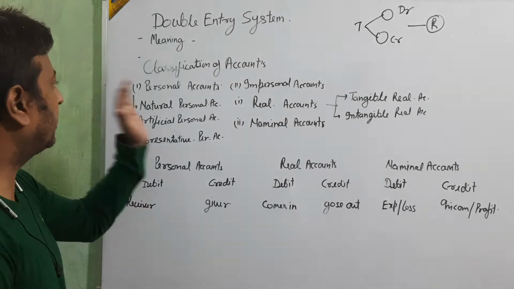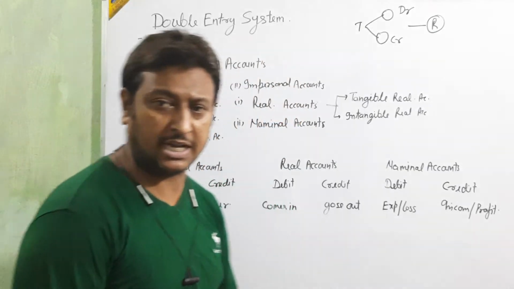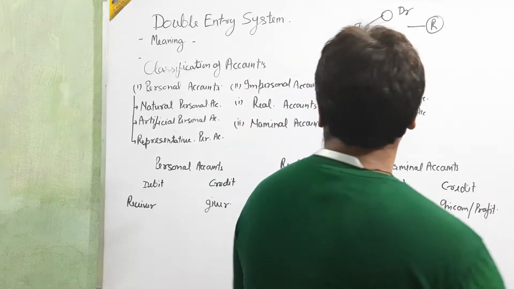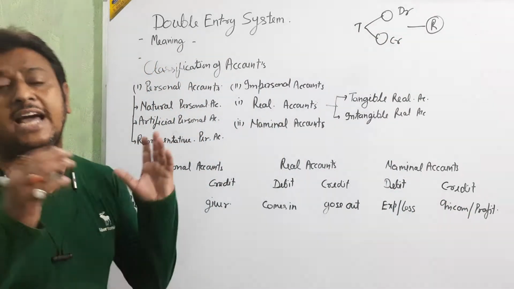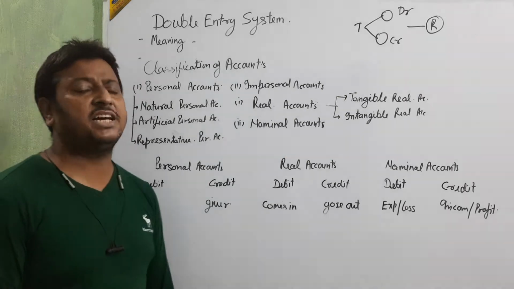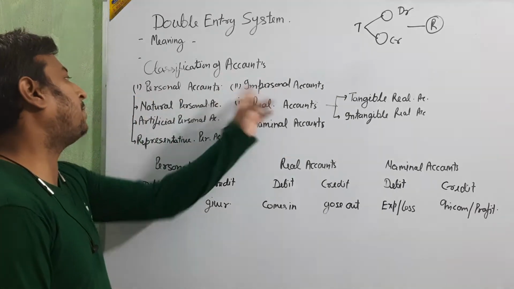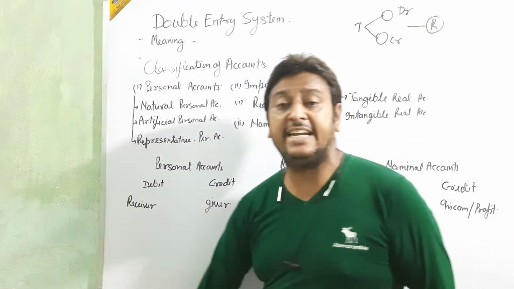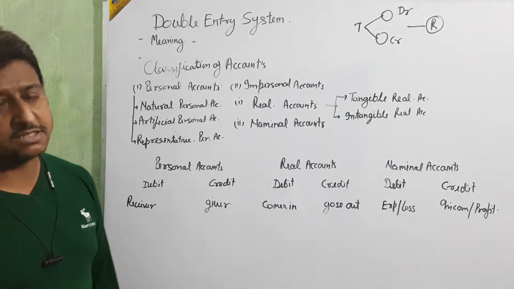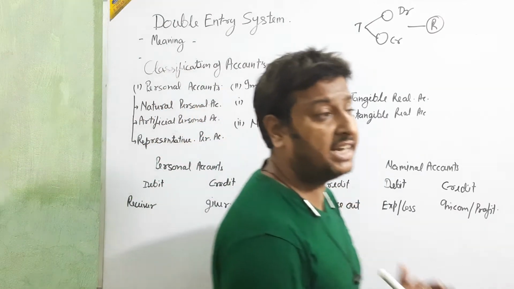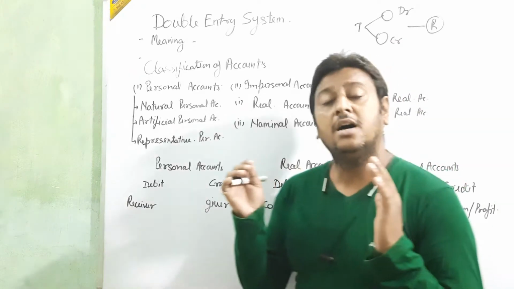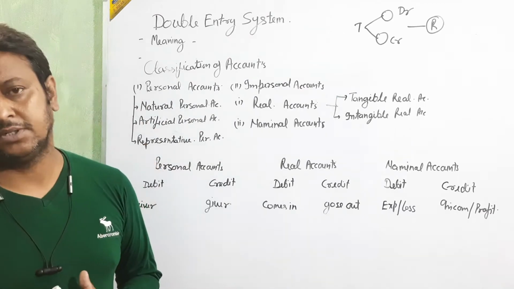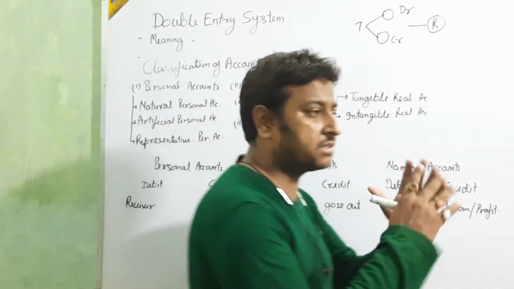Okay, now we are going for the classification of accounts. On the basis of the double entry system, we are going to divide all the accounts or all the heads which we are utilizing in our accounting into two parts. One is personal and second is impersonal. Personal means the account which is related with the name of a person or firm or business or shop. That all will come in the personal account.